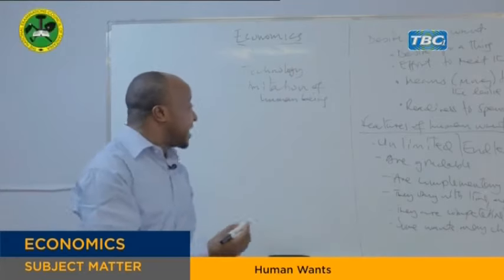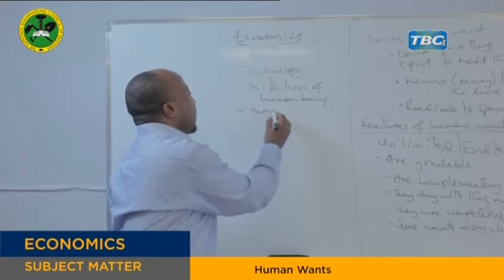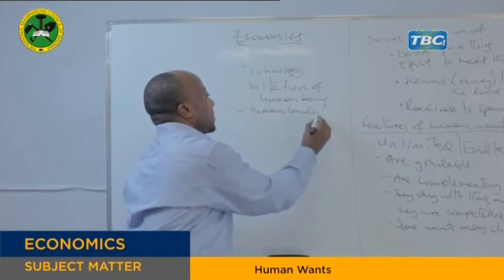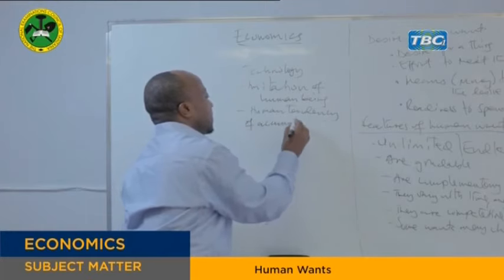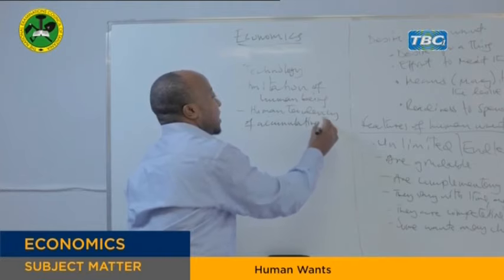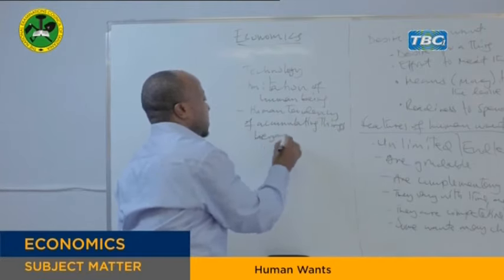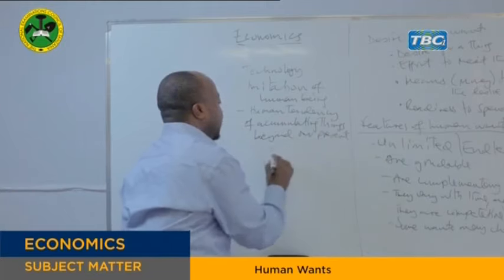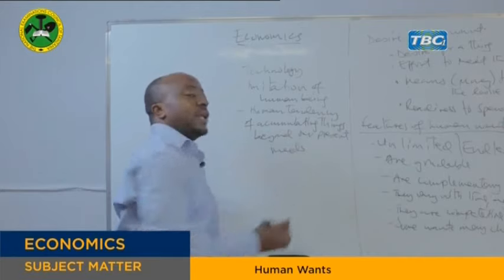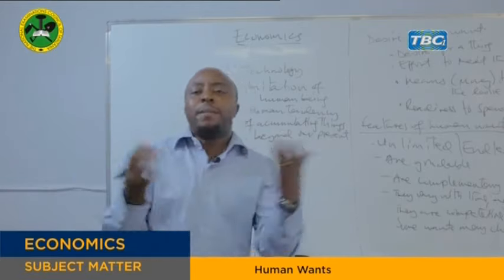But also we have the other reason, which is the human tendency of accumulating things beyond our present needs. It means human beings have a tendency of accumulating things beyond our present need.